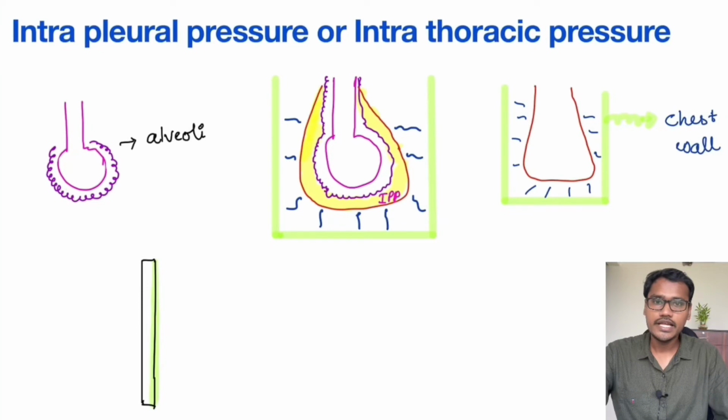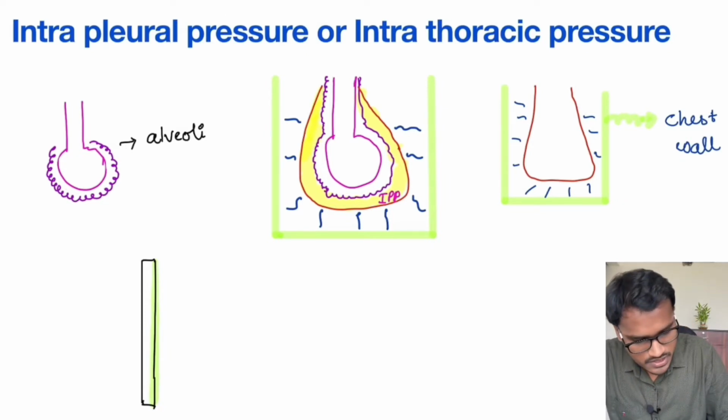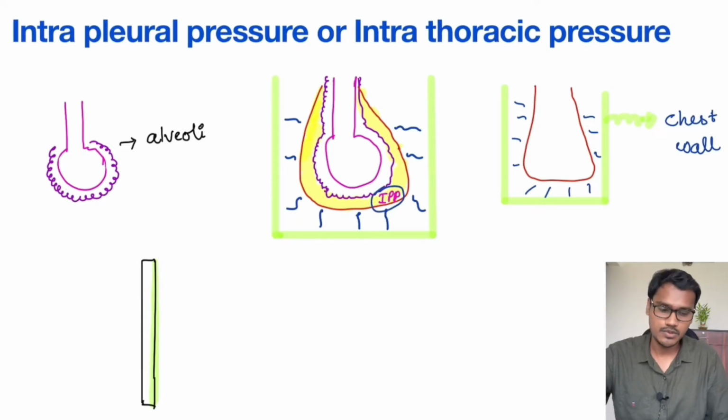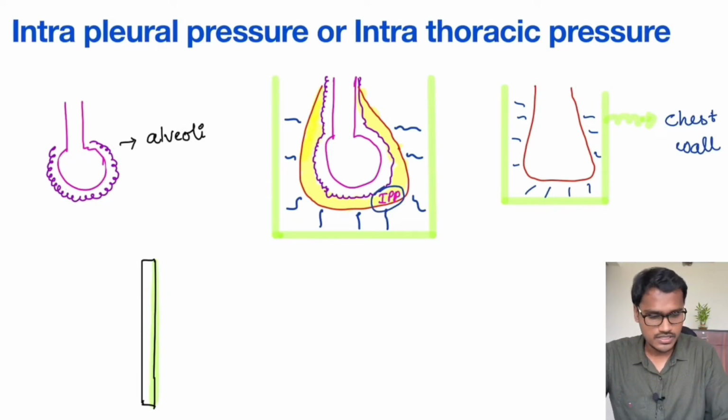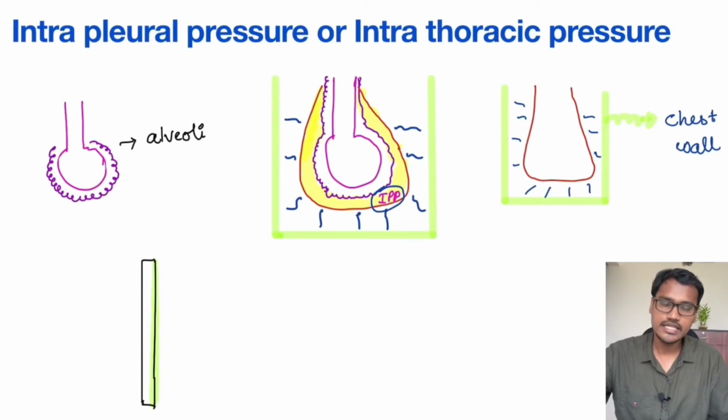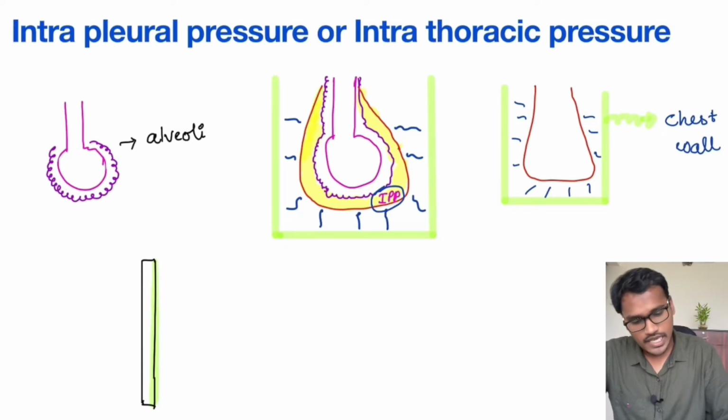Now coming to the intrapleural pressure. Before discussing the values, let's see how the intrapleural pressure is created. Intrapleural pressure, we know, is between the two pleura, that is the parietal pleura and the visceral pleura. Suppose in this diagram, we take out the alveoli and the chest wall, and let's see how they behave.